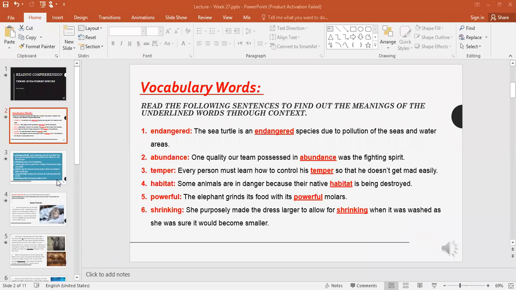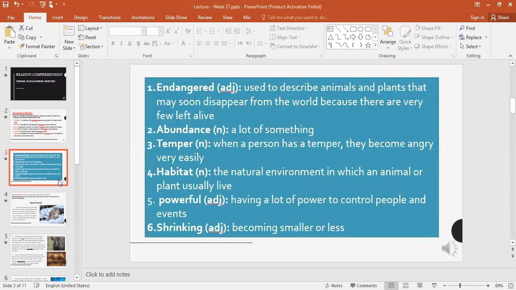These are the meanings of the words. Let's read them together. So, endangered means used to describe animals and plants that may soon disappear from the world. As I said, there are also endangered plants, not only animals, rare plants of which only a small amount is left, okay? Abundance, a lot of something.